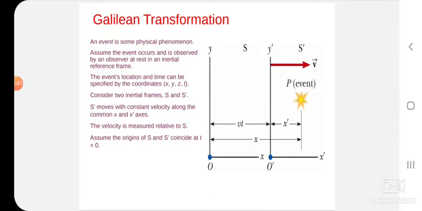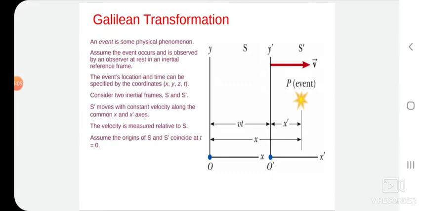Let time proceed at the same rate in both frames. That is why t is also equal to t prime.